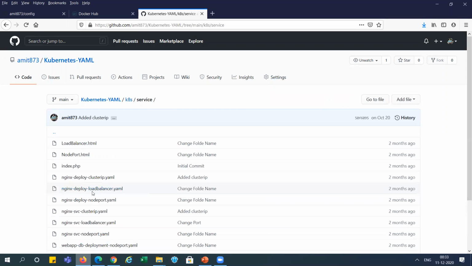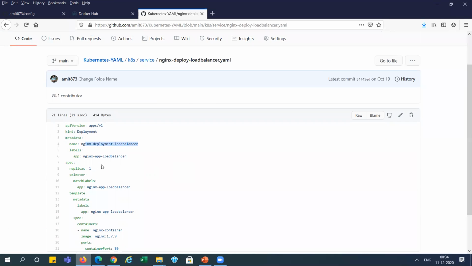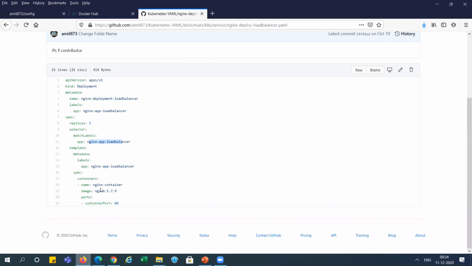This is a deployment file, deploy file, and similar we have one service file for that, right? I'm opening this file. You can see here, this is API version, kind, metadata, kind is deployment. This is name of the load balancer. And you can see we are using one replica over here. And this is selector name, right? And here you can see container, we are using the image for Nginx, right?